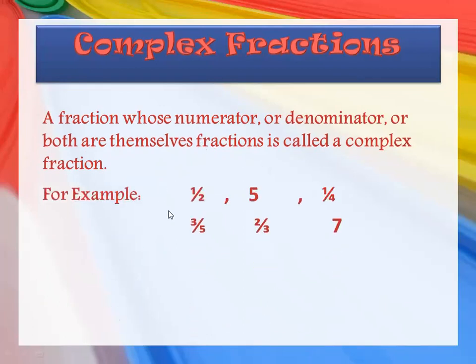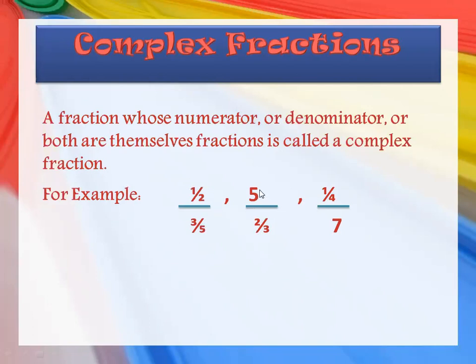Let's take an example: 1 upon 2 divided by 3 upon 5. This number is going to be divided by this number. As you can see, this is your numerator and it is in fractional form, and this is your denominator, which is again in fractional form. So if the numerator and denominator are both fractions, you call it a complex fraction.